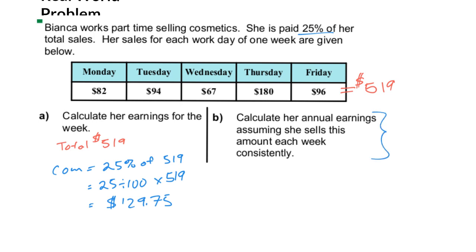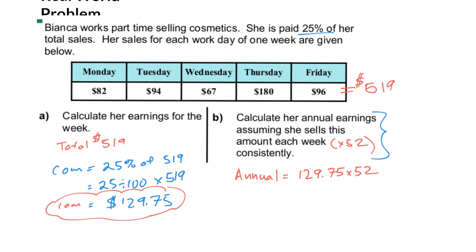Now, we're going to use something from our previous calculations to do Part B. It says calculate annual earnings. If she makes $129.75 in commission in 1 week, how much money will she make annually? We take that number, and because it's weeks, we have to multiply it by 52, because we have 52 weeks in a year.